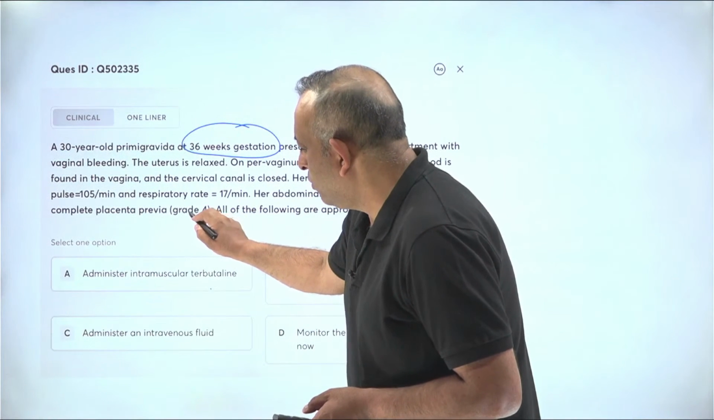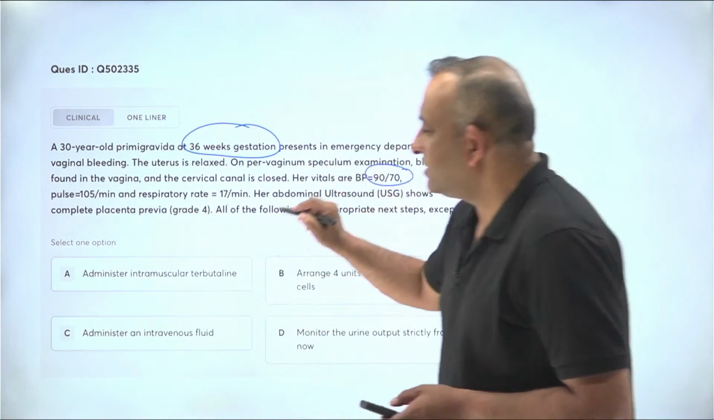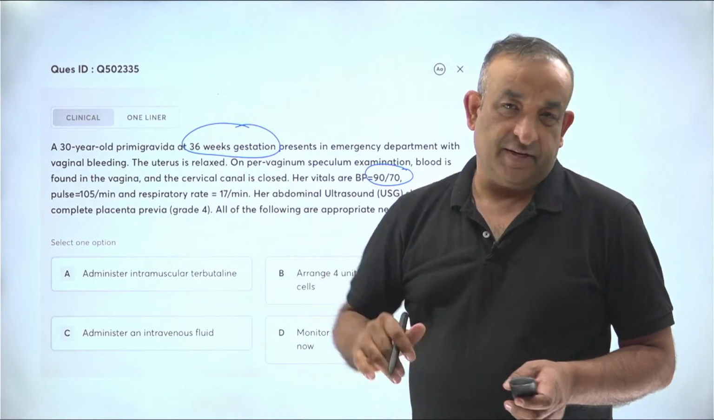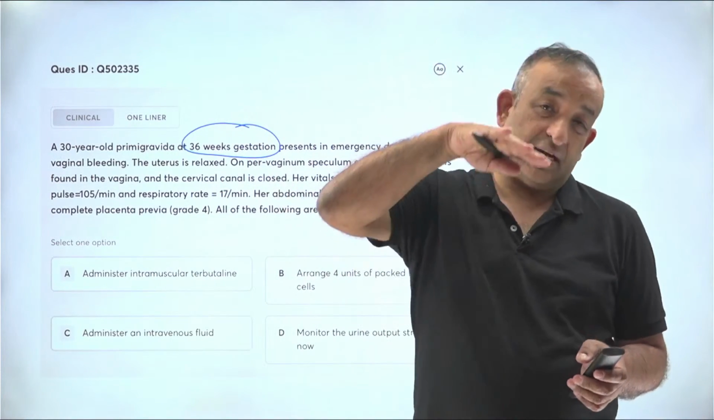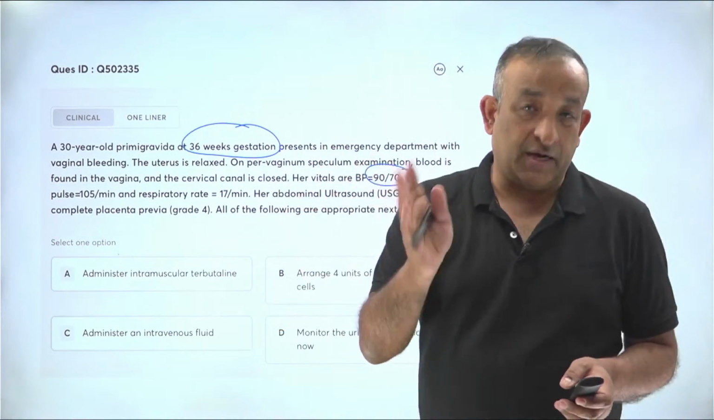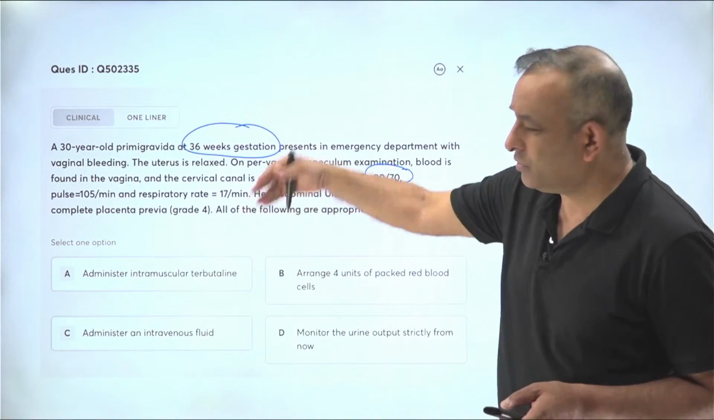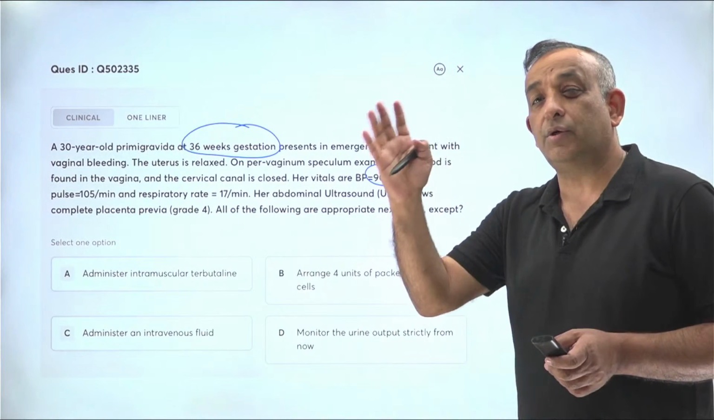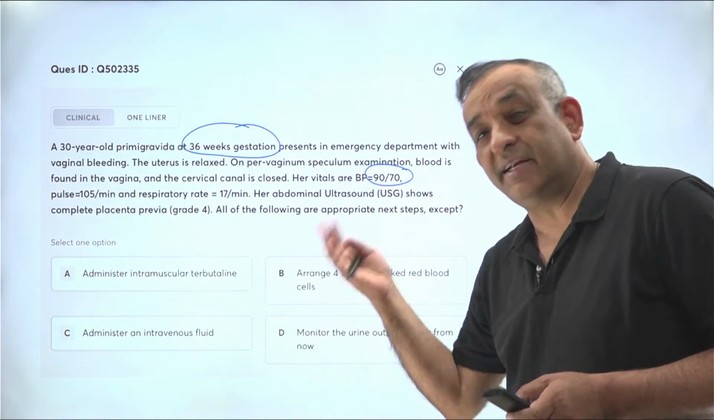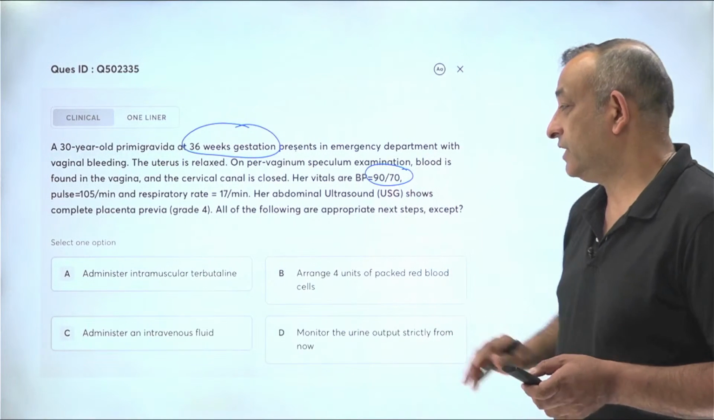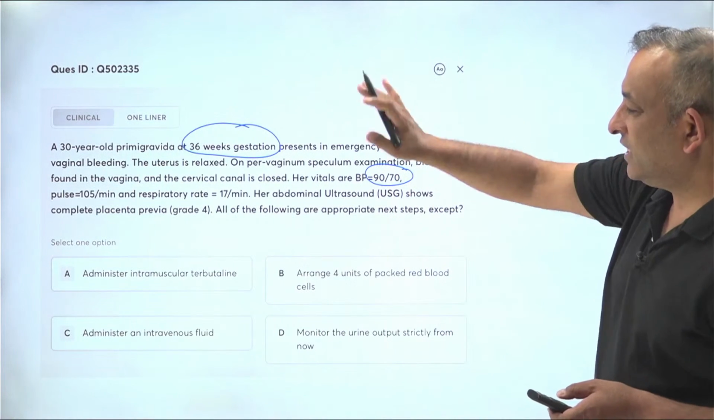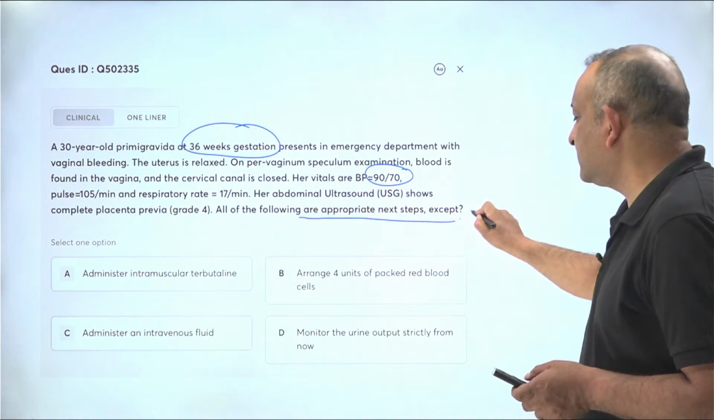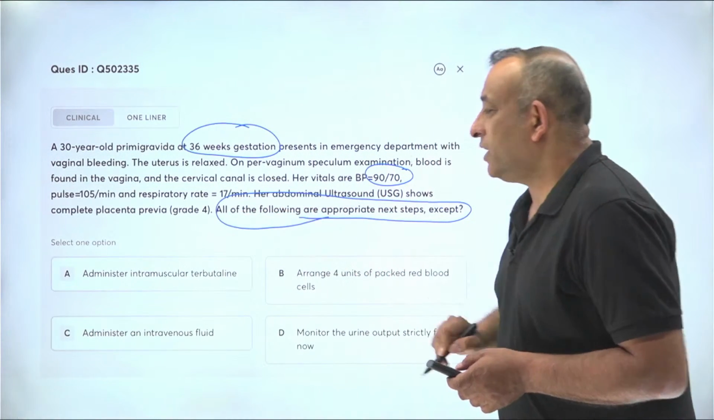Now this grade 4 won't be asked. Mostly they will ask you totally covering or partly covering, or they may also say marginal. That's the old classification again. So totally covering or partly covering. What was earlier called grade 4, we mentioned that for you to correlate. But grade 1, grade 2, 2A, 2B, type 3, type 4, all of that is outdated. We are using only the totally covering and partly covering variety now. All of the following are appropriate next steps, except: what are you going to do?